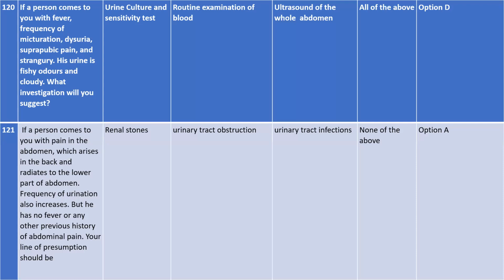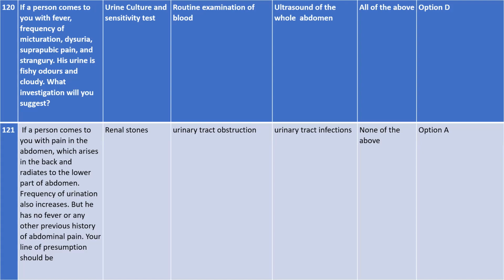Okay. If a person comes to you with pain, Ilasara, please read out the question. Your voice is loud. Yes, ma'am. Yeah, read it out. If a person comes to you with pain in the abdomen, which arises in the back and radiates to the lower part of the abdomen, frequency of urination also increases, but he has no fever or any other previous history of abdominal pain, your line of presumption should be. Okay, Ilasara, thank you. Okay, let's move on.